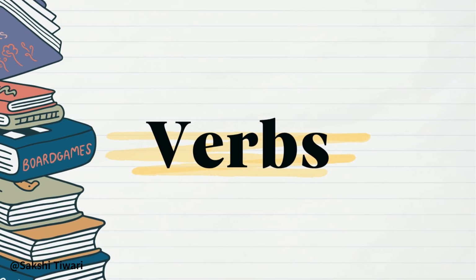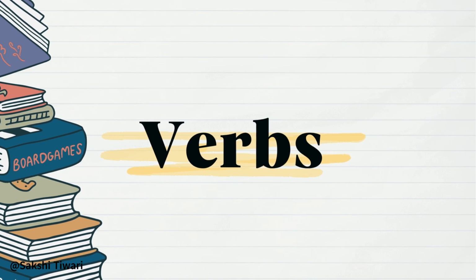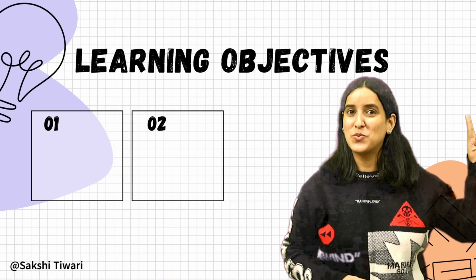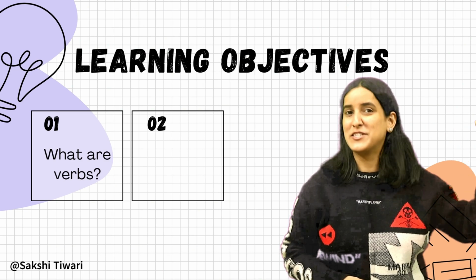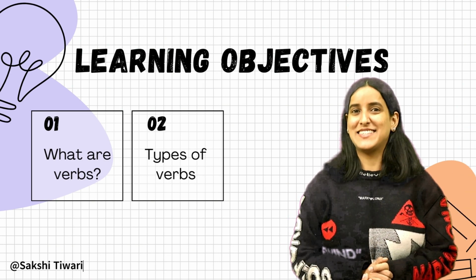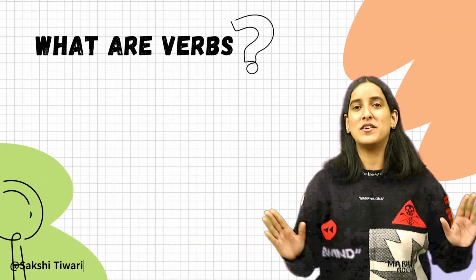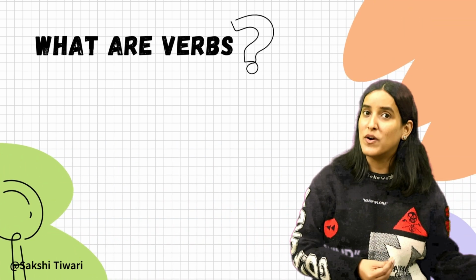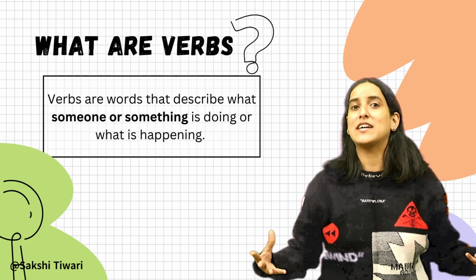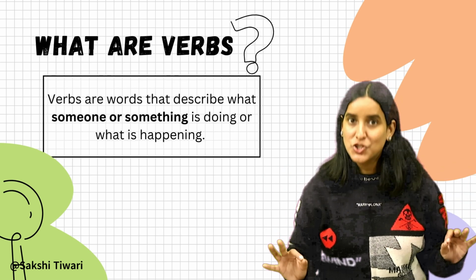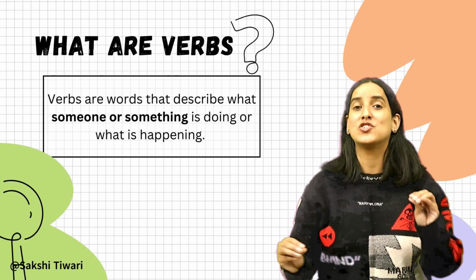I welcome you to our new lesson, which is verbs, where we are going to learn what verbs are and what the different types of verbs are, right? So let's get into it. First things first, what are verbs? See, verbs are words that describe what someone or something is doing or what is actually happening. They are the action words that bring a sentence to life.